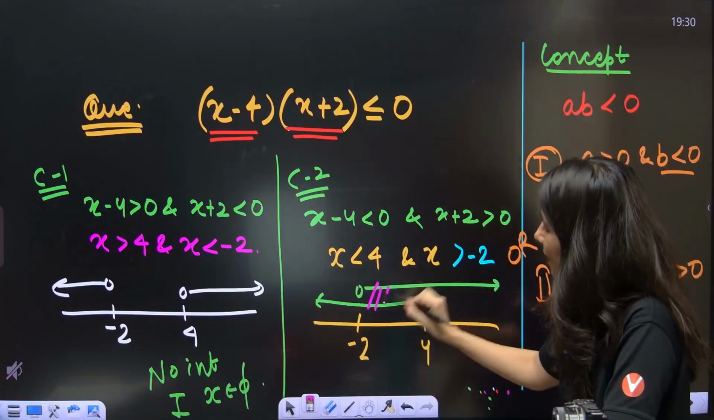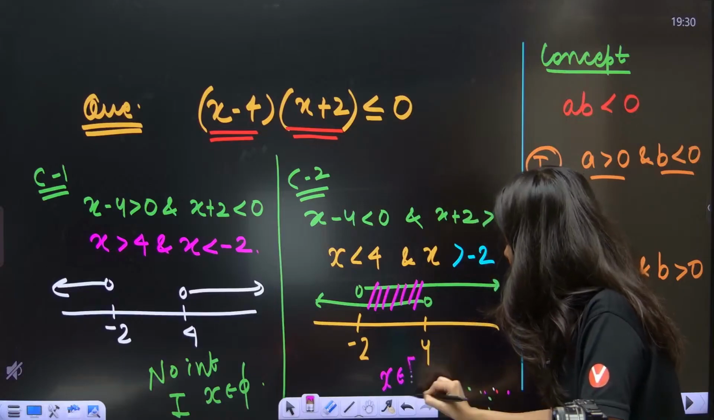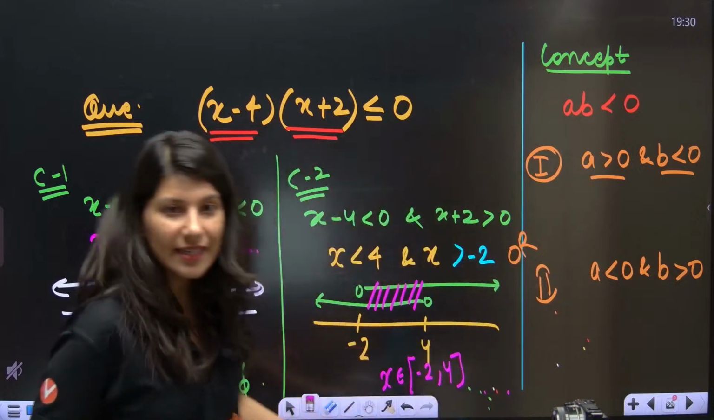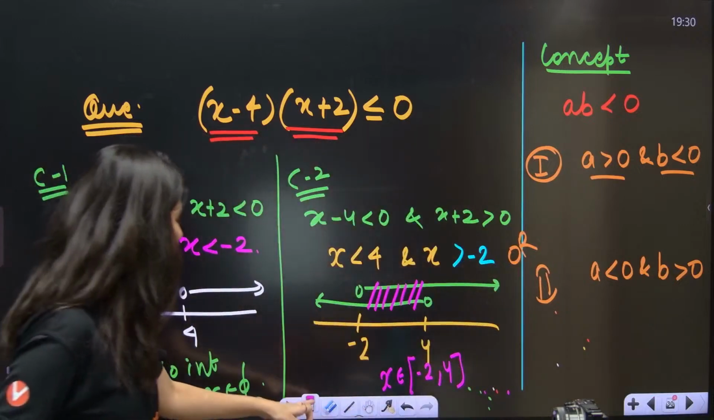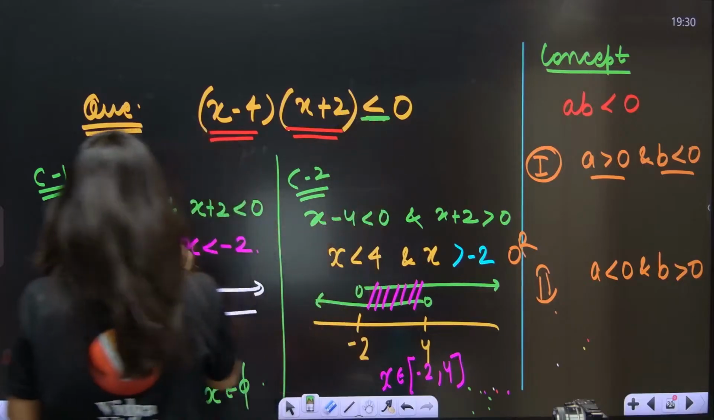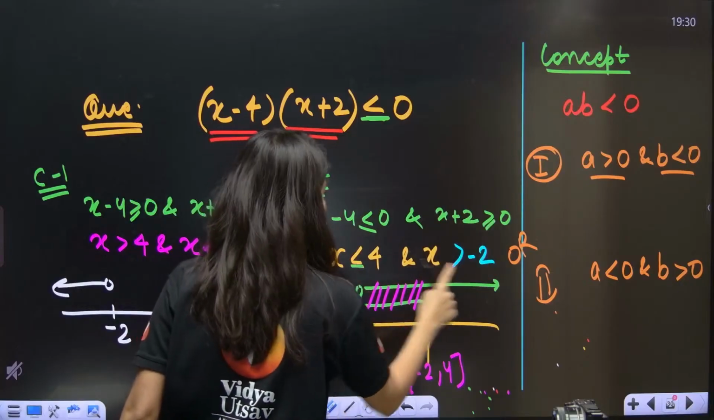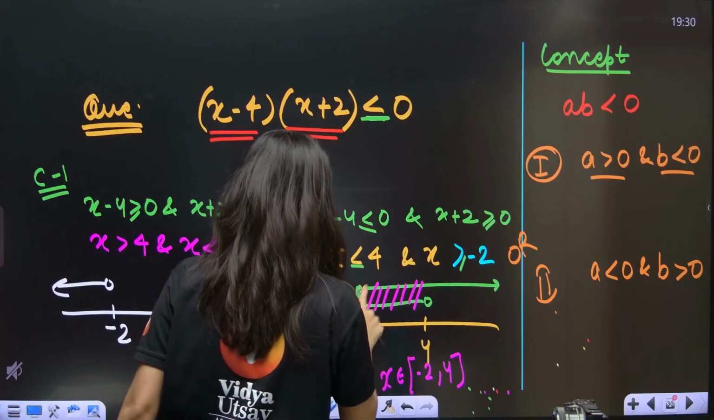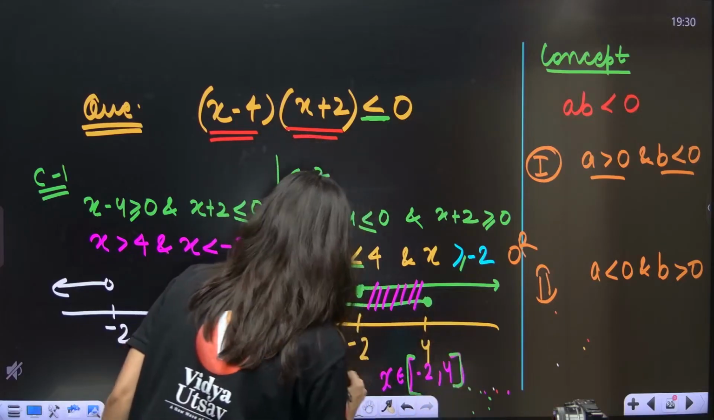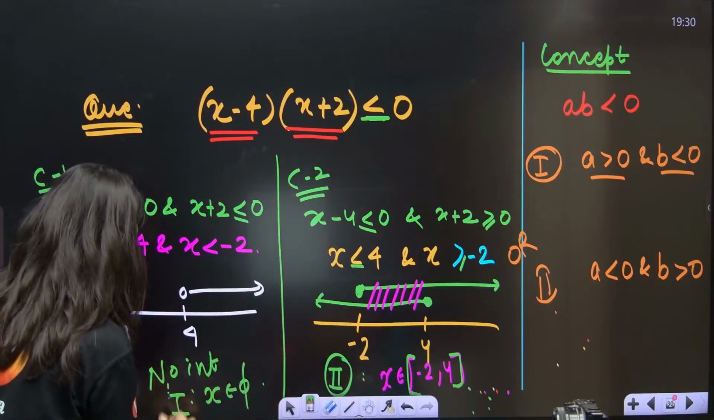Can you see? This is the common area. X belongs to minus 2 to 4. So the second case is x belongs to minus 2 to 4. One more thing, because there is equality over here, everywhere there will be equality. So this is your solid circle. So the second case is giving me this, and the first case is giving me this.